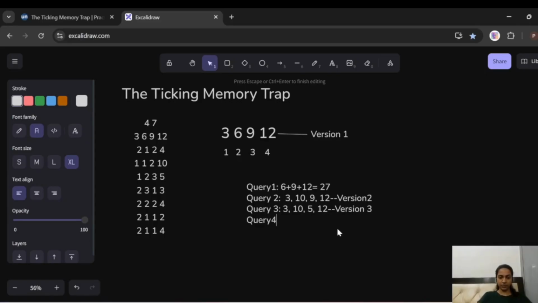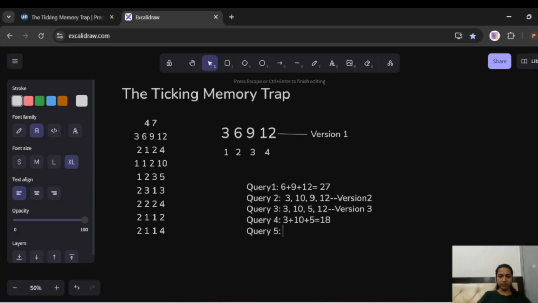Now we have query 4. Query 4 tells us 2 3 1 3. Now 2 means we have to add this time. 3 means that we have to add in version 3, and we have to add from index 1 to 3. 1, 2, 3. So this is going to be 3 plus 10 plus 5. This is what? 18. So the answer is going to be 18 in this.